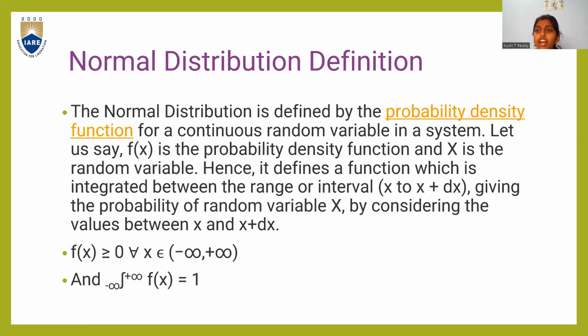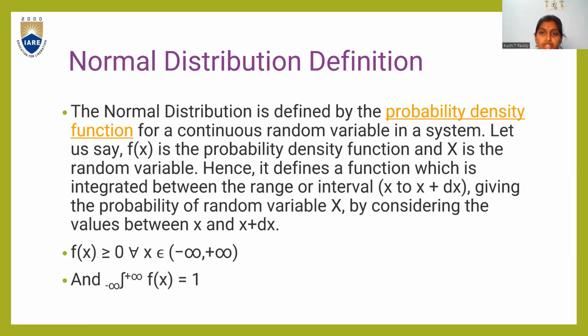But coming to PDF, you will have two conditions which have to be satisfied so that the probability distribution can be called a PDF, that is probability density function. The two conditions are f of x should be greater than or equal to 0 in the interval minus infinity to plus infinity, and the integral of f of x in the interval minus infinity to plus infinity should be equal to 1. If these two conditions are satisfied, then that is called a PDF, that is probability density function.